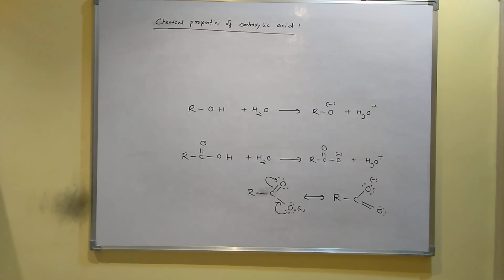I mean, the alkoxide ion is not so stable, and that is why alcohol has no such tendency to release the H plus ion. So in the exam you may get the question, why are carboxylic acids more acidic than alcohol? Then you have to explain this way, and show the resonance structure of the carboxylate ion. So carboxylic acids are acidic because they can release the H plus ion. Thank you.